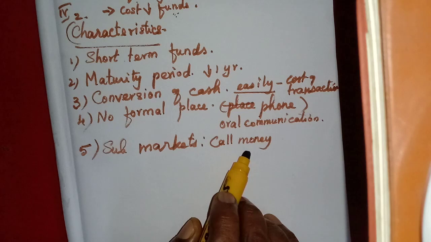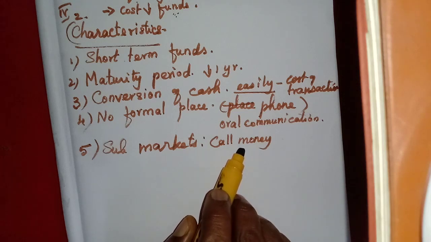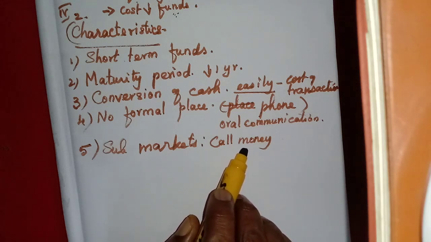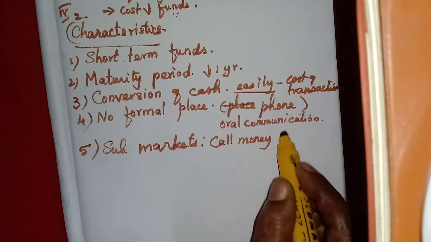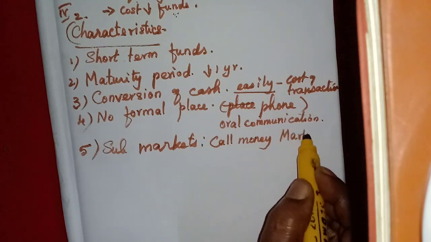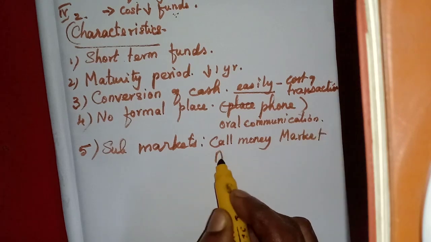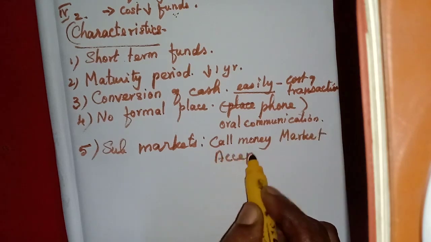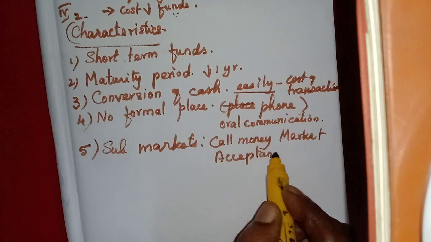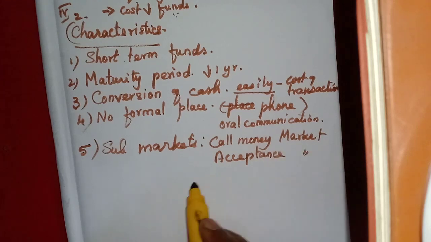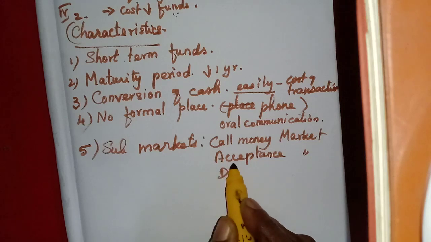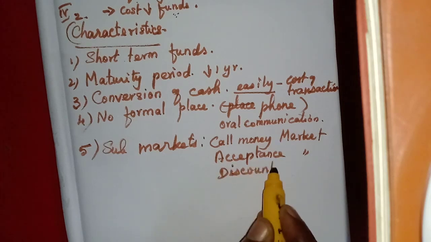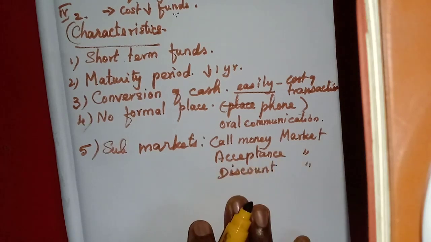When we go for working in a job as managers, you may understand. So call money market, then acceptance market, discount market. Okay, these are the sub-markets of the money market. All these are the sub-markets of the money market.